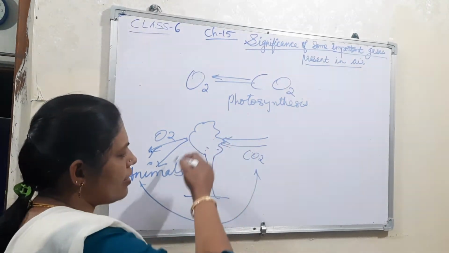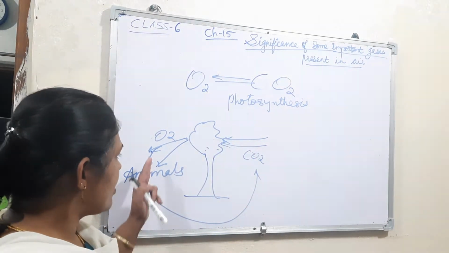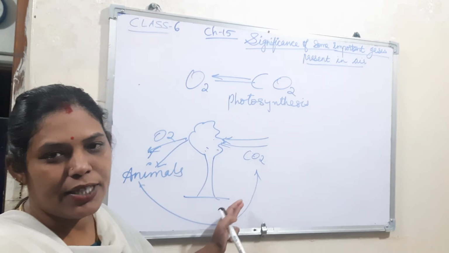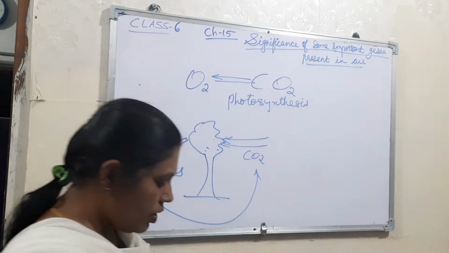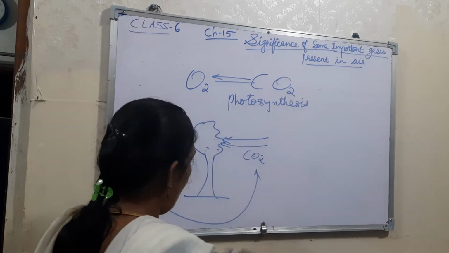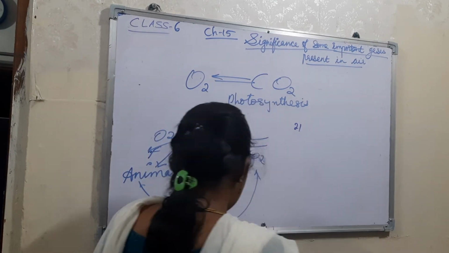And there is a balance between oxygen and carbon dioxide. Both of them are required here. Clear? Understood? Then the next one is nitrogen.